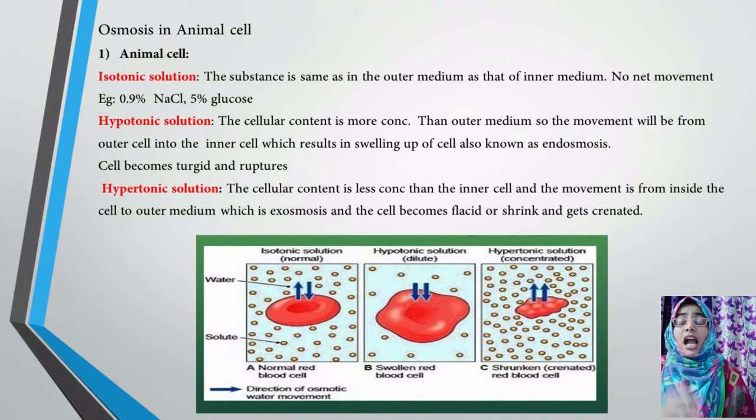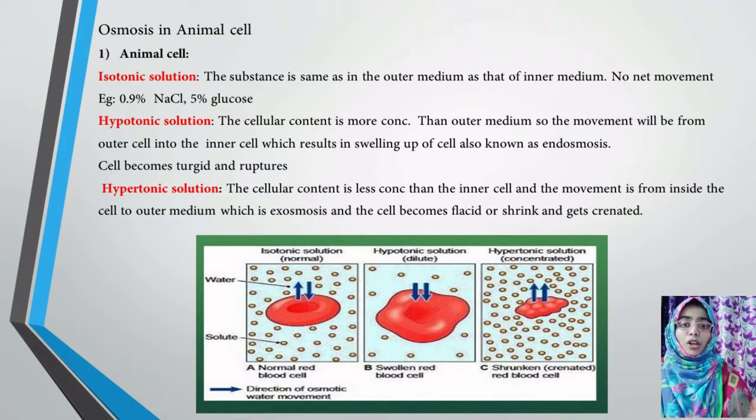Whereas hypotonic solution is a dilute solution. Here the cellular content is more concentrated than the outer medium, so the net movement will be from the outer cell into the inner cell, which results in swelling up of cells, known as endosmosis. What is meant by endosmosis? The cellular concentration. What do you mean by cellular concentration? In the cell, you can see at the center a red colored structure. In that, the concentration will be more.